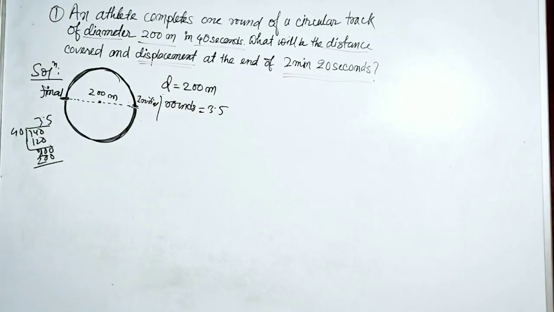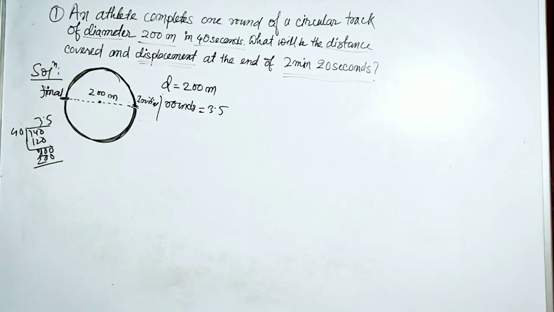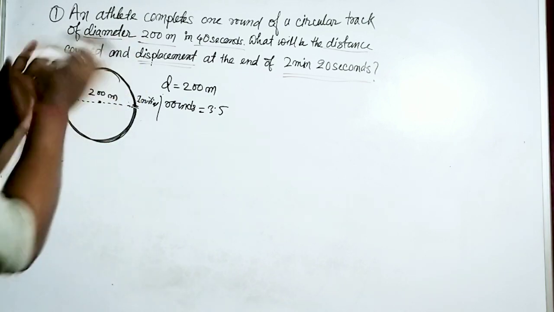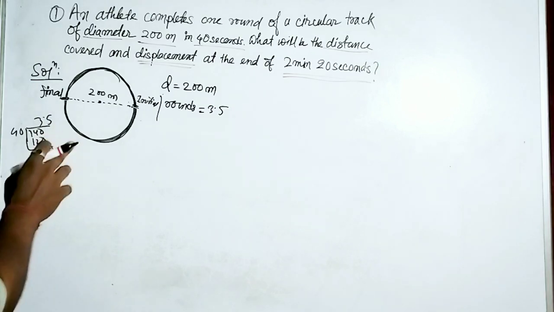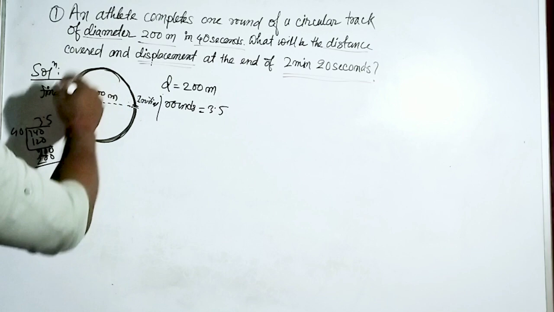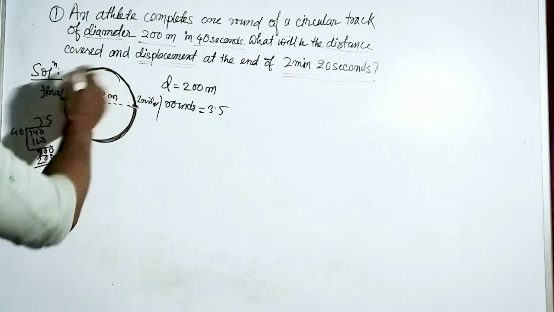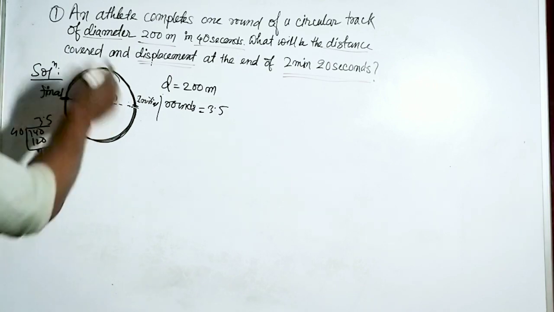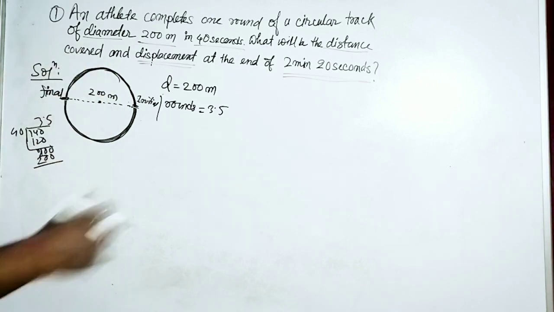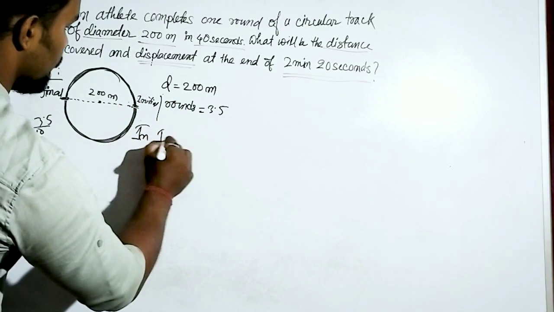3.5 rounds. Now, we have to calculate the distance. In one round it covers a 200 meter diameter part. So in one round, it covers this much of diameter area, so this total part in one round will be the circumference of this circle, right? So we can say in one round